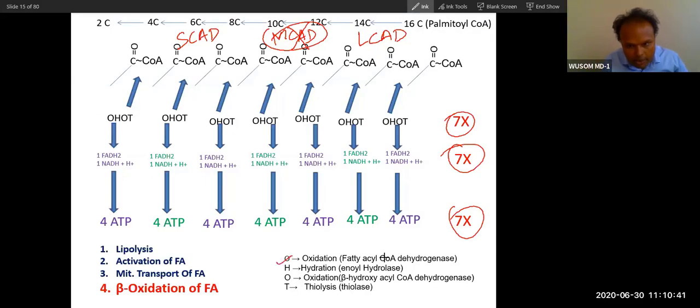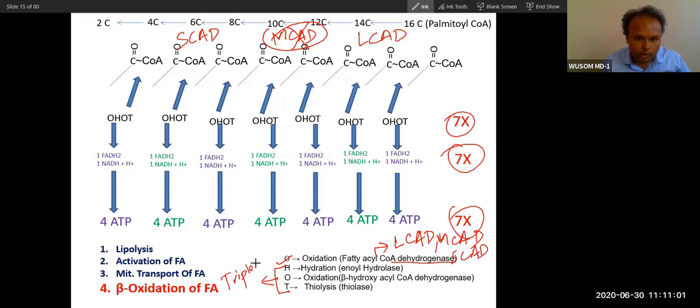The first enzyme is dehydrogenase. There are 3 dehydrogenases. I told you LCAD, MCAD, and SCAD. And the other 3 enzymes, the HOT enzymes, are present in a single protein. This is called the triple enzyme, the triple enzyme complex.